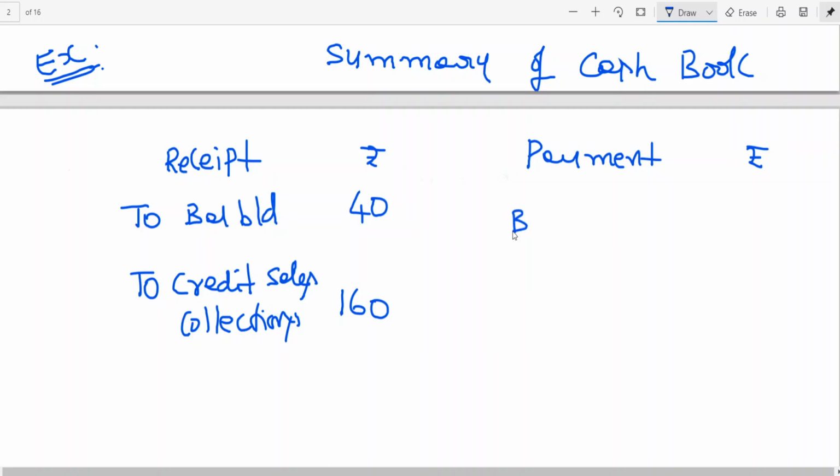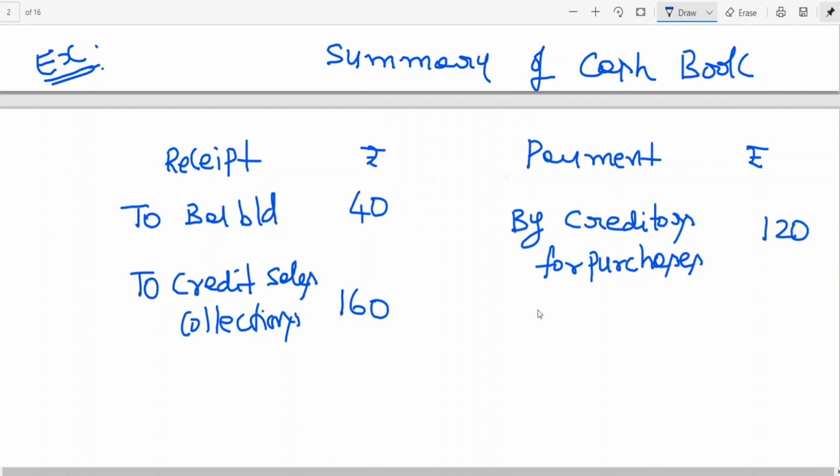Then, by creditors for purchases, which is nothing but payment made to creditors, 120. You also have some expenses, 30.